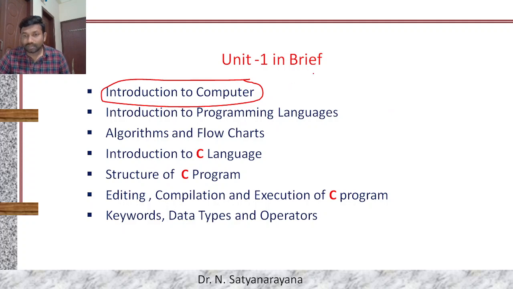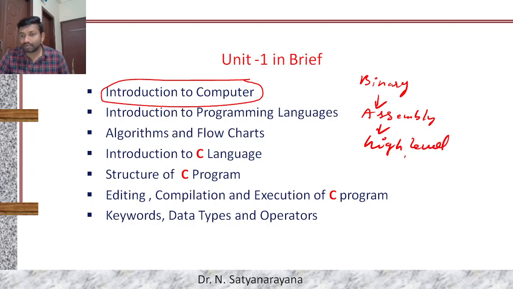Initially the computer understands binary, and from binary we come to assembly language, and from assembly we come to a point where people can write high level programming languages, which you can learn and write programs in. We will see what is binary, what is assembly, and what is high level programming, and then we will disclose the C language.